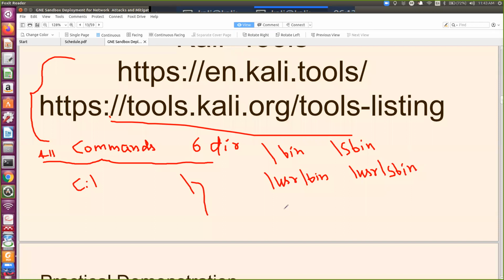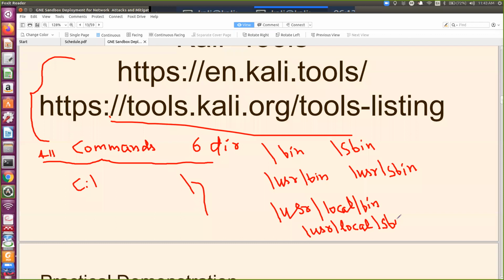I hope this is readable. And user local bin, and the last directory is user local sbin. Normally in Linux, this is for your third party software. If you are installing CloudSim, NS2, MATLAB, those commands get stored here in user local sbin. So these are the 6 directories.